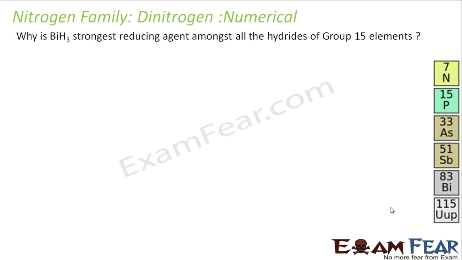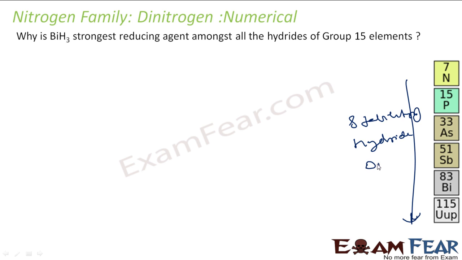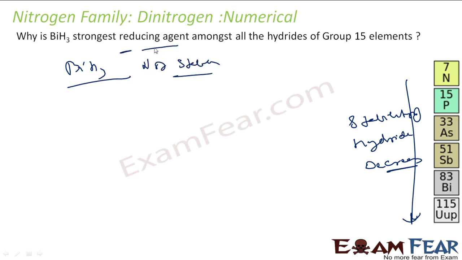The next is why BiH3 is the strongest reducing agent among all the hydrides of group 15. See, as I told, as you go down, the stability of hydrides decreases. Stability of hydrides decreases as we go down the group, right? So you can say that BiH3 is not stable. Since it is not stable, it will have more reducing capacity. It's not stable, correct? More reducing capacity means it will oxidize itself and it will reduce other metals.